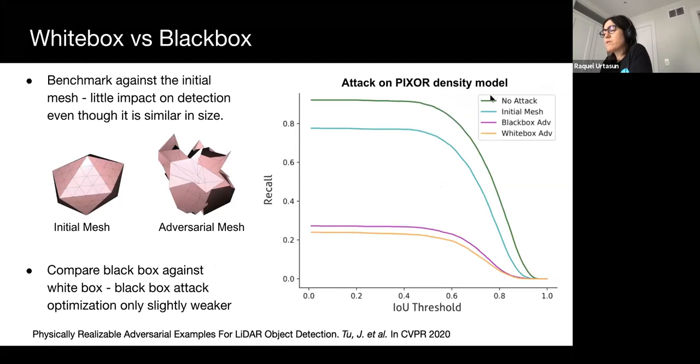Here we compare white box optimization against black box and find that black box optimization is not much weaker. Furthermore, we benchmark against the mesh that is used for initialization on our adversarial attacks. Although the initial mesh is similar in size, it has little impact on detection recall. On the other hand, the adversarial mesh drops recall significantly, showing the geometry is indeed adversarial.